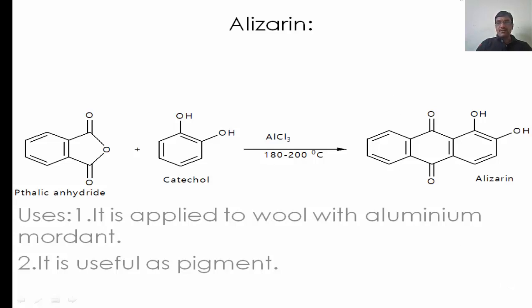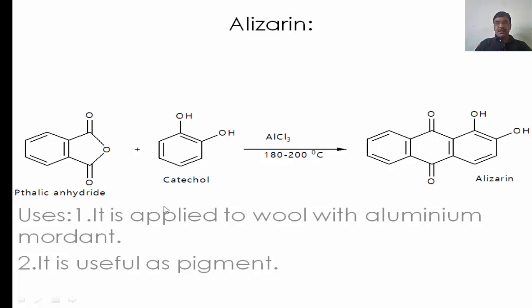The next one is very important, that is alizarin, that we are synthesizing with the phthalic anhydride, which reacts with catechol, that is OH groups at ortho position on the benzene ring. On reaction with aluminum trichloride, that is a Lewis acid, at a temperature of about 200 degrees centigrade, it forms directly the alizarin. This is the alizarin structure. One benzene ring has a quinone type structure, and here is the catechol ring attached at the last.